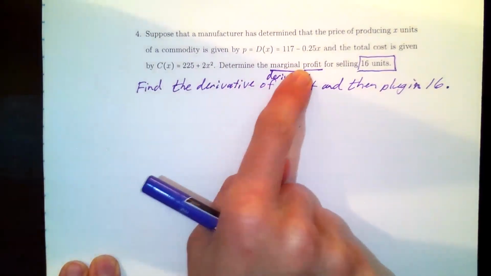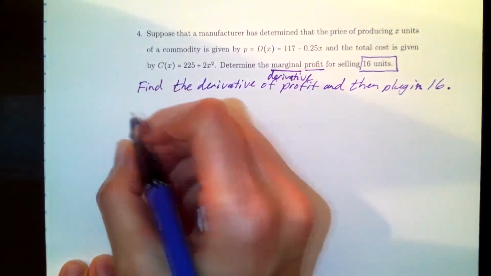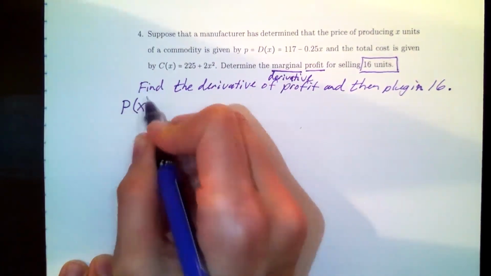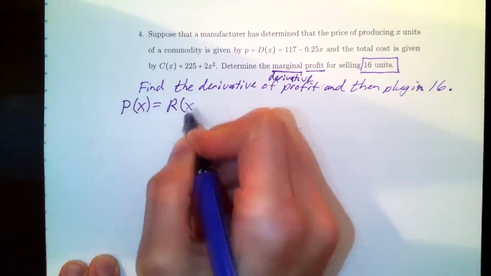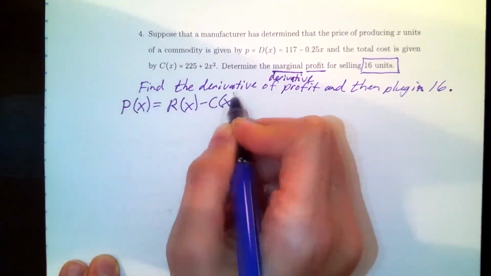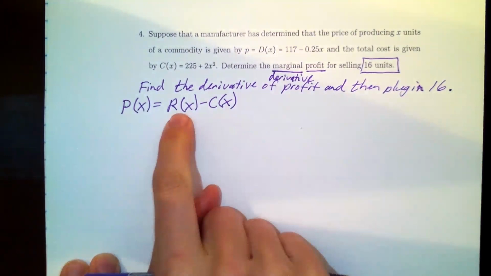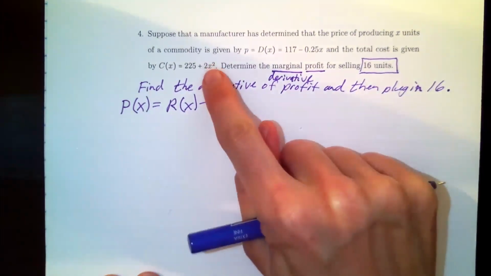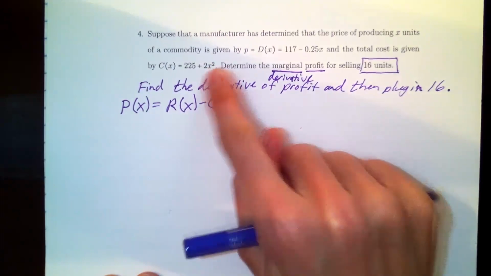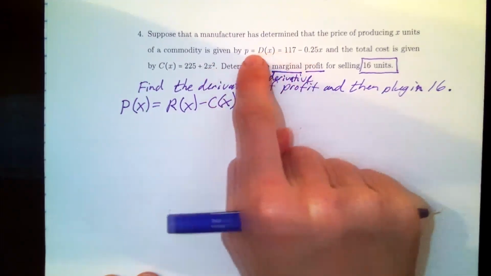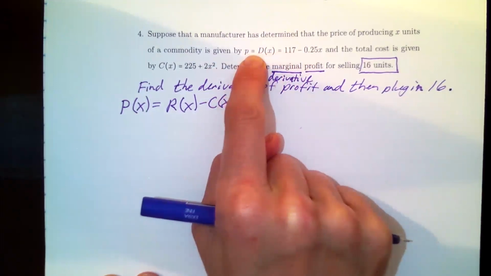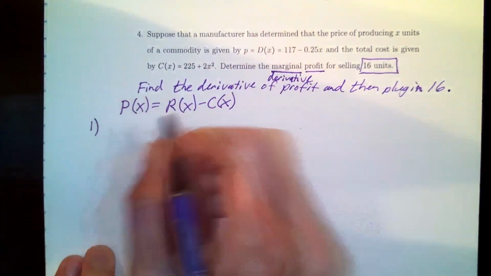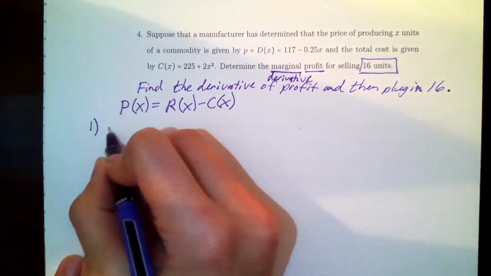If I'm going to find the marginal profit, I first need the profit. So if I'm going to find the profit, revenue minus cost, I need to know, like, what do I have? Do I have the revenue? Do I have the cost? Did they give those to me? They did give me the cost. It's right there. But they did not give me the revenue. They gave me the price. So I have to first find the revenue function in order to be able to subtract revenue minus cost.